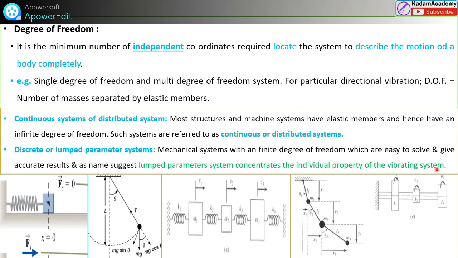These are properties of the vibrating system. The discrete or lump parameter systems have finite degrees of freedom and we can solve easily. Similarly, continuous systems have infinite degrees of freedom. So under degree of freedom, we have covered this one.